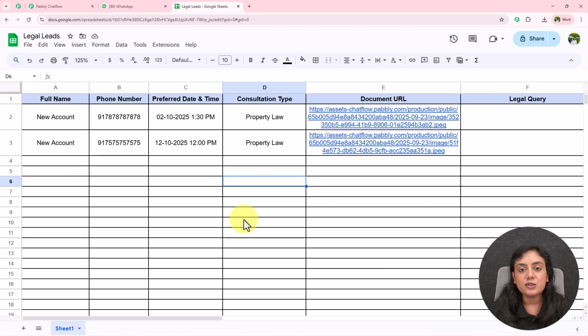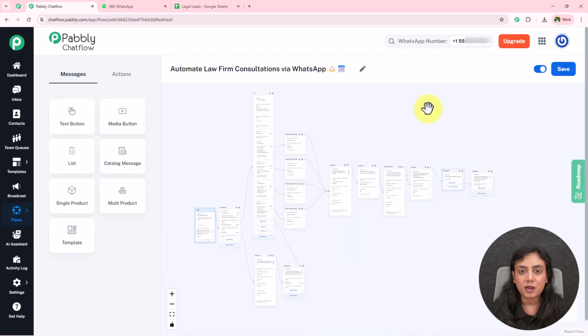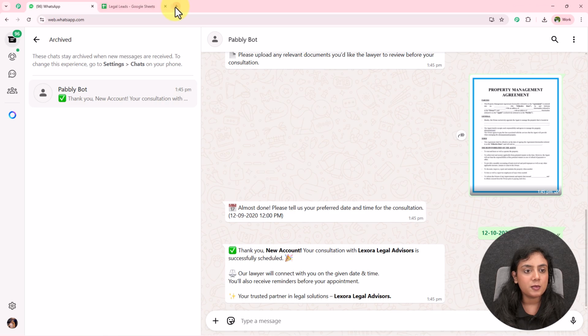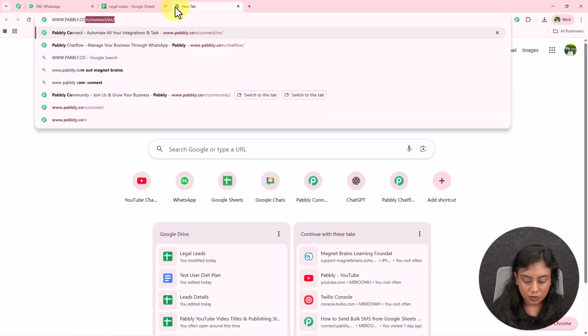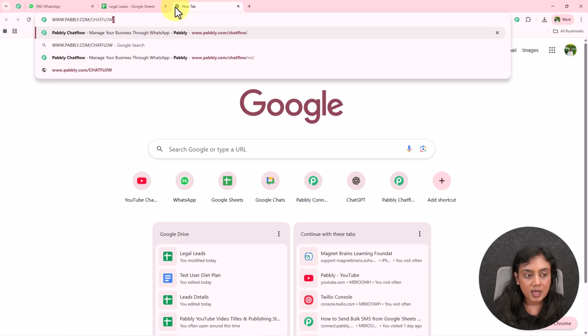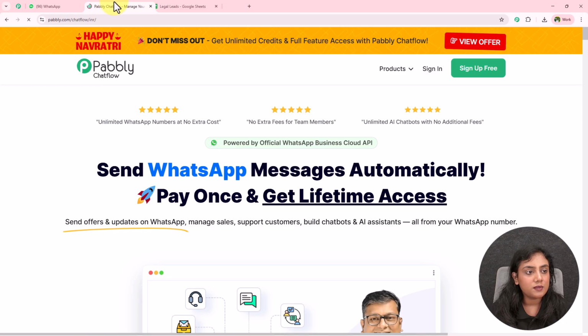Okay, so now we are going to create this amazing chatbot without need of any coding and programming skills, using Pabbly Chatflow. For that, on a new tab, I'm going to browse the website of Pabbly Chatflow, that is www.pabbly.com/chatflow. After I browse the website, Pabbly Chatflow's landing page is going to appear in front of you.